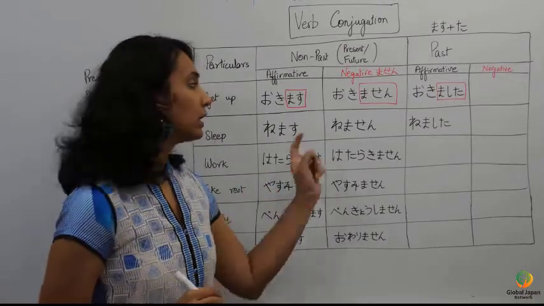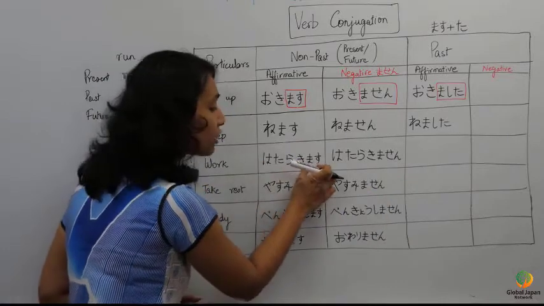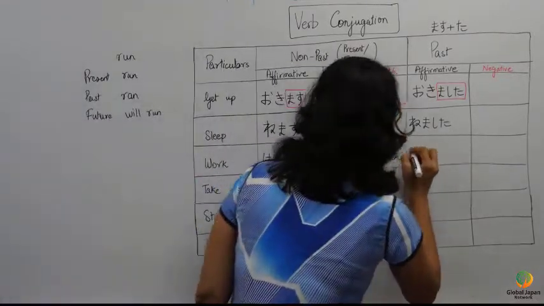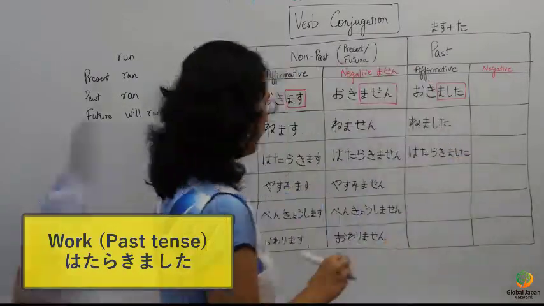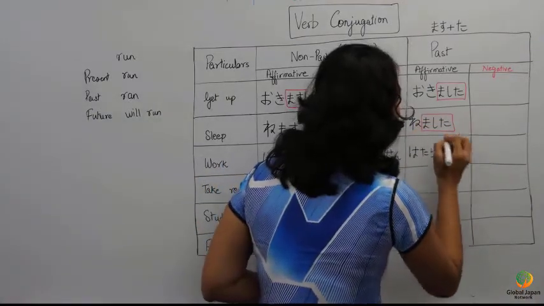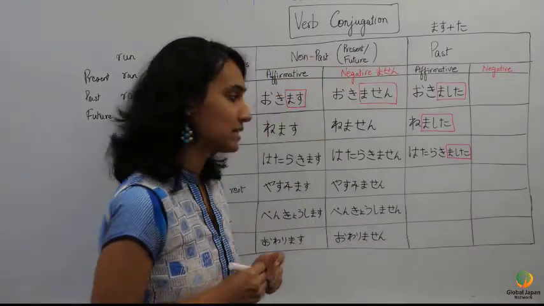Hatarakimasu. Past tense of it will become hataraki, instead of mas, it will become mashita. Can you see this? At the end of every verb, if I put mashita, it becomes the past tense form.